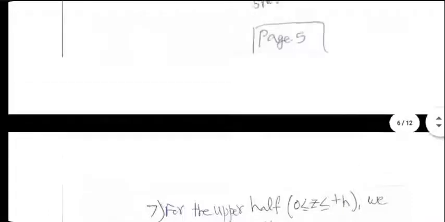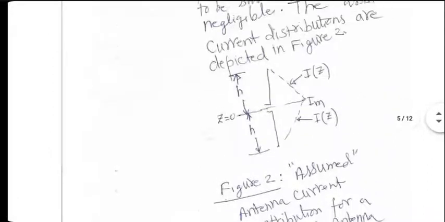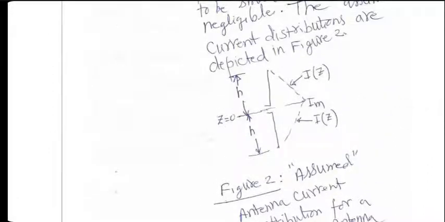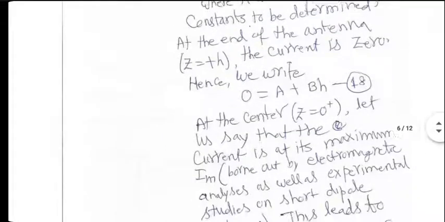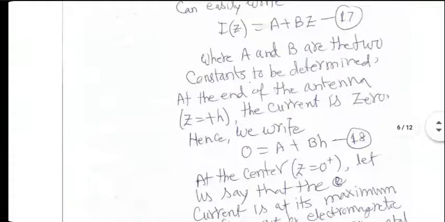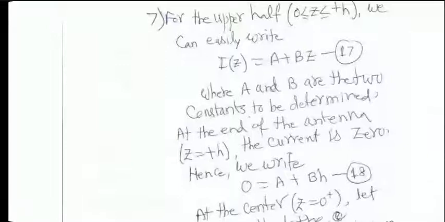I know that at z equal to plus h, current is 0 because that is the end of the wire. That's one condition. And at z equal to 0, current is maximum. Let's call it Im. So if I put small z equal to h and Iz equal to 0, I get equation 18.